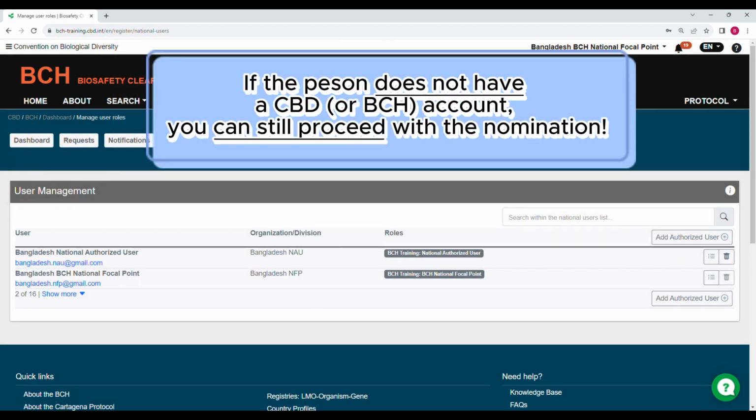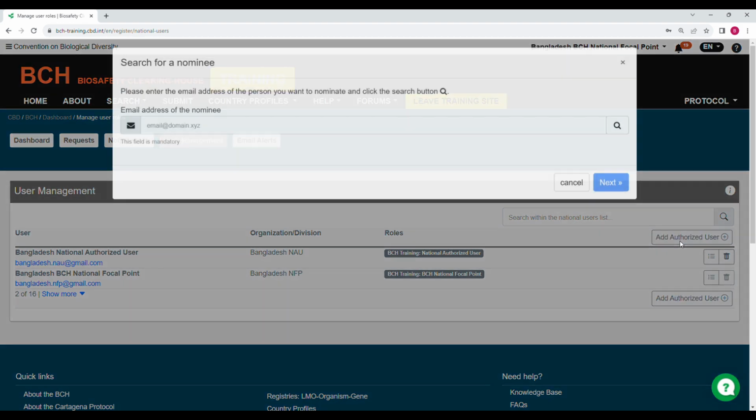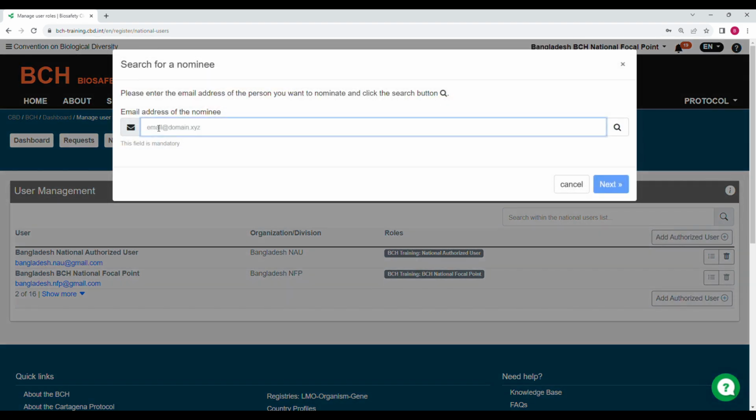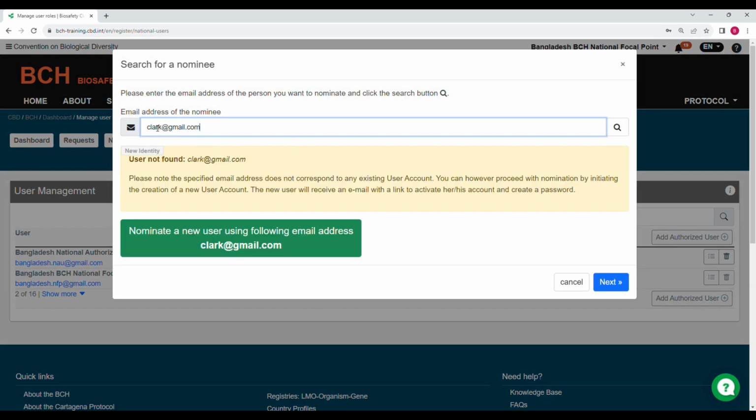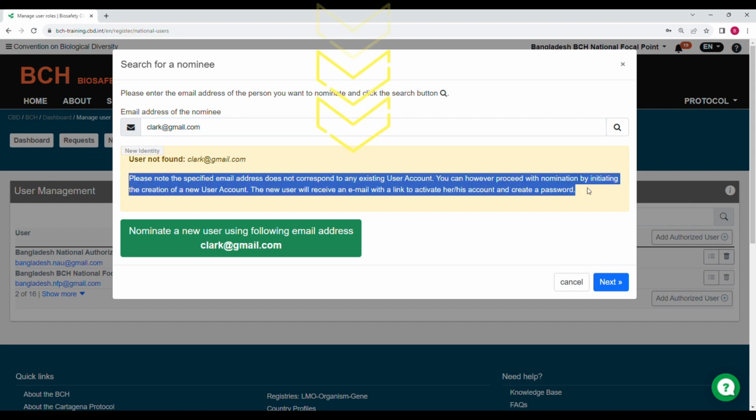What do you do if the person does not have a CBD or BCH account? Well, you can still proceed with the nomination. Click on the Add Authorized User button and then enter that person's email. The system will show you this message informing you that the account does not exist. However, you can proceed with the nomination.